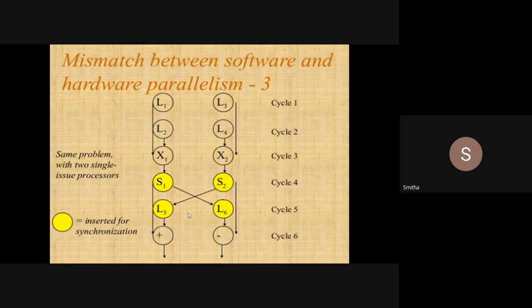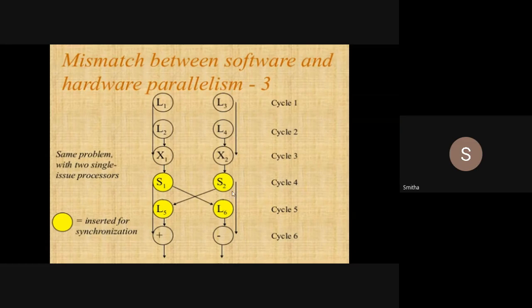As I have 2 processors here, I need synchronization between them. Now I got X1, I got X2. Processor 1 already has X1 and it got X2 from processor 2, so now it will add those two.